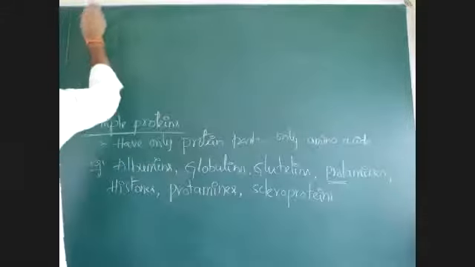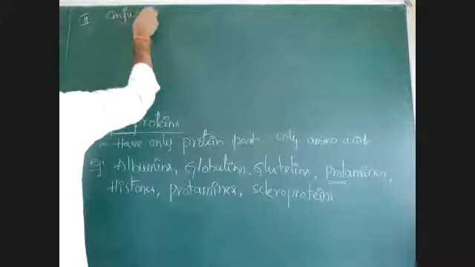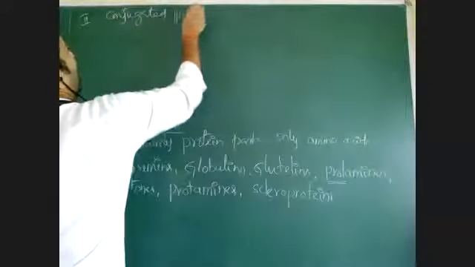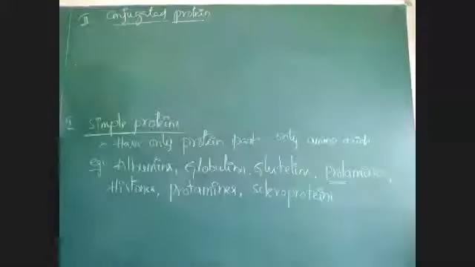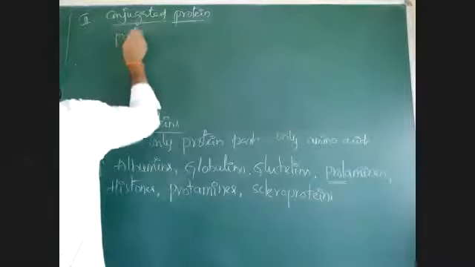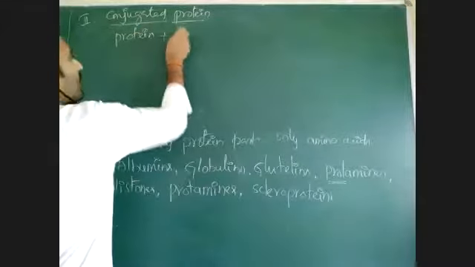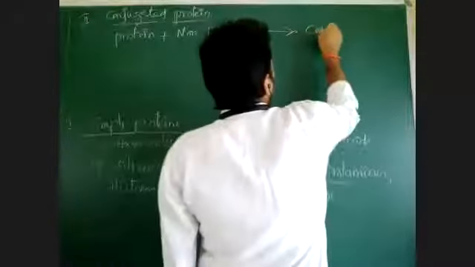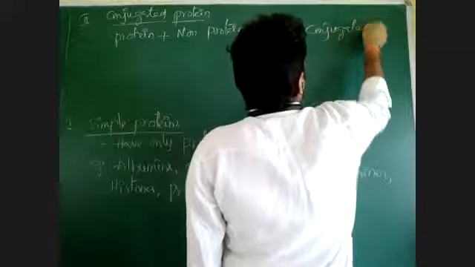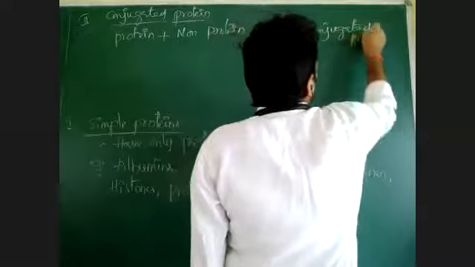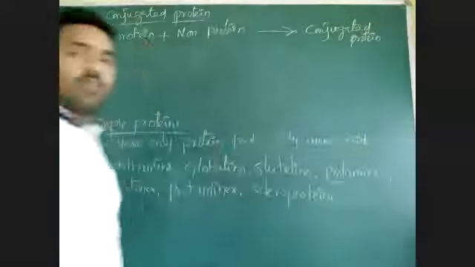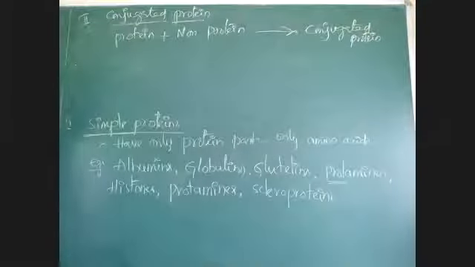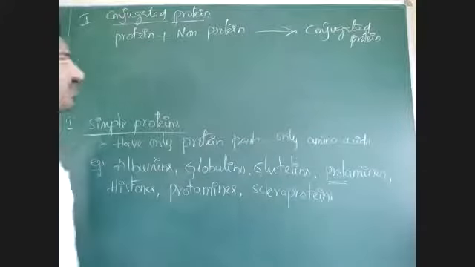Second one, conjugated protein. This conjugated protein is important here. Different types of conjugated protein will come in further lessons. What are conjugated proteins? A protein binds with a non-protein. Protein combines with non-protein and forms conjugated or compound protein. One protein part combines with a non-protein part